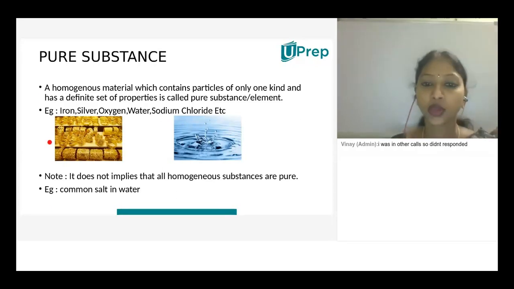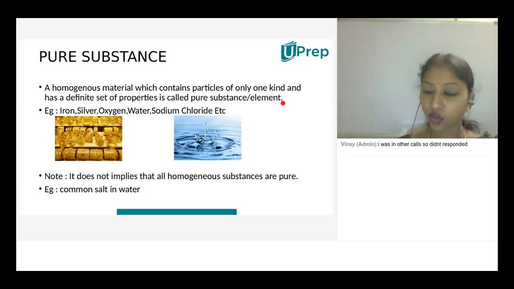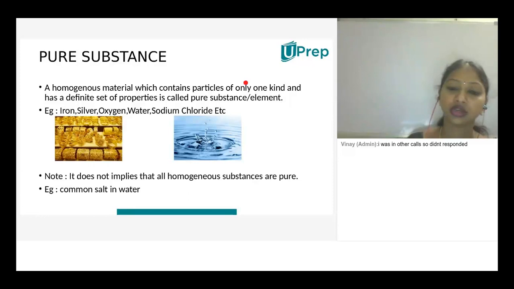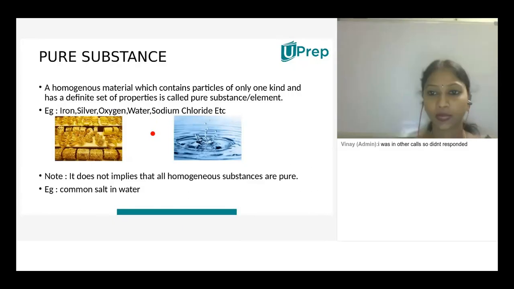Pure substances are nothing but homogeneous material which contains particles of only one kind and has a definite set of properties, called pure substances or elements. Understood? So what are the pure substances in general? Iron, silver, oxygen, almost 118 elements that we have, all are pure.